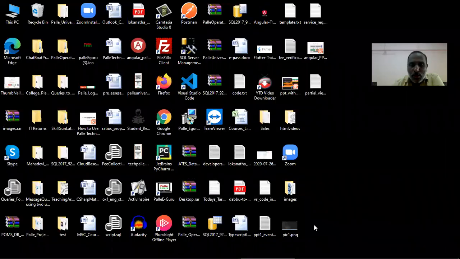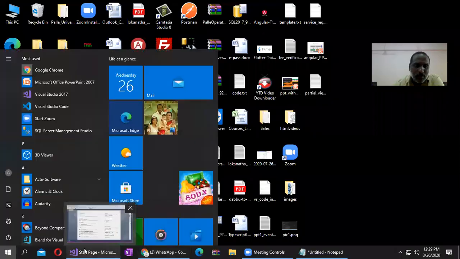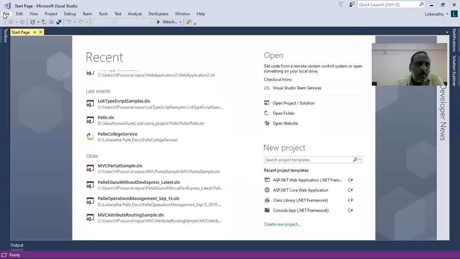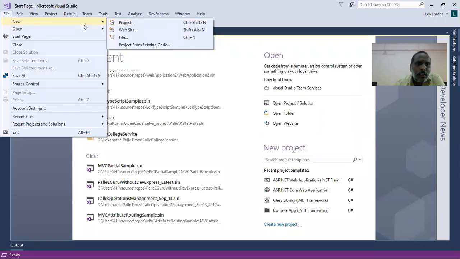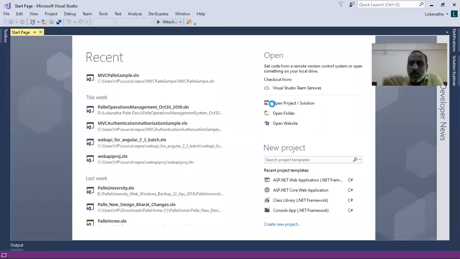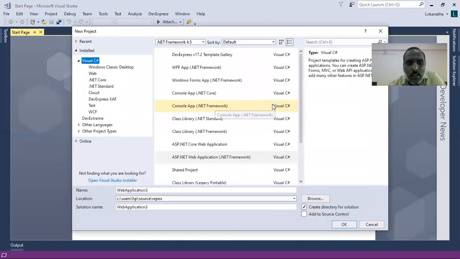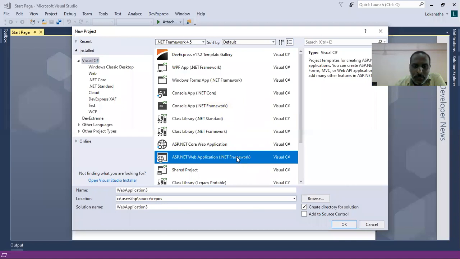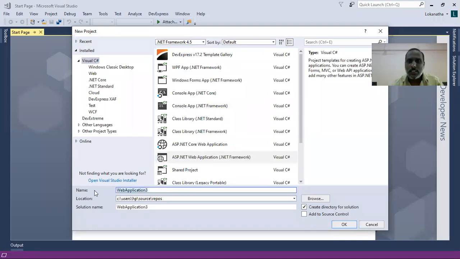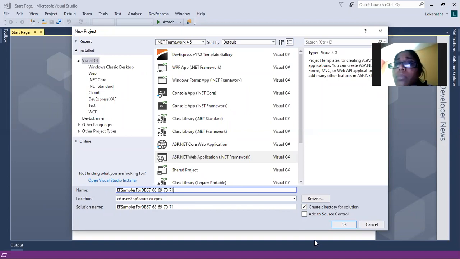Let me show you how to do this by using one ASP.NET project. Let me open my Visual Studio. In Visual Studio, I'll create a File, New Project. I am going to create one ASP.NET project. Let me select the type as ASP.NET Web Application. Let me name this one as EF samples or .NET batch, maybe 67, 68, 69, 70, 71, whatever. I just gave some name for the application. Now let me click on OK.